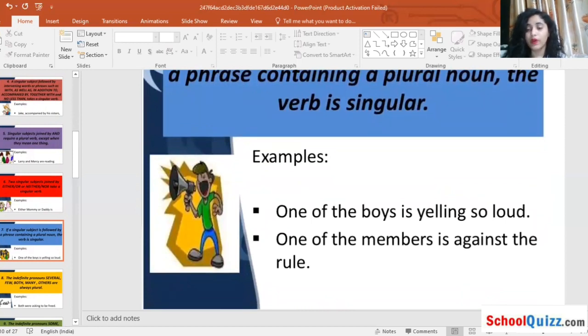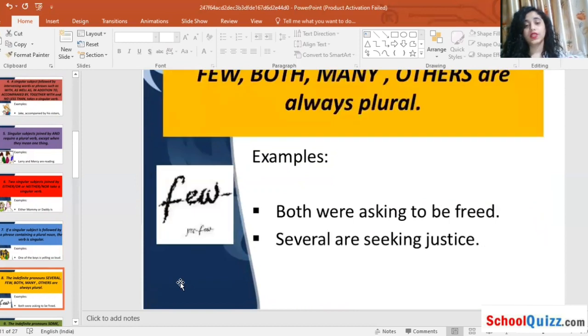Okay, so here boys is included, that's why the verb is given as single. One of the members is against the rule. Why we are including is, you are understanding my point here. Okay, so now moving on towards our next rule,